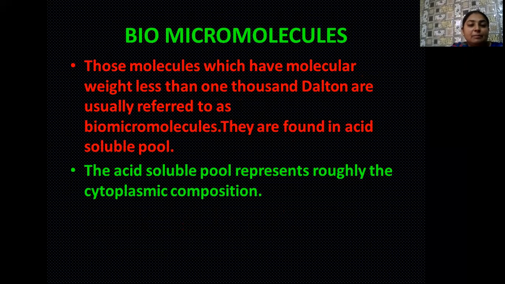The next term is biomicromolecules. Those molecules which have a molecular weight less than 1000 Daltons come under biomicromolecules. They are always found in the acid soluble pool, that is in the filtrate, when we do the chemical analysis. This acid soluble pool roughly represents the cytoplasmic composition. So the cytoplasmic composition is actually made up of biomicromolecules.